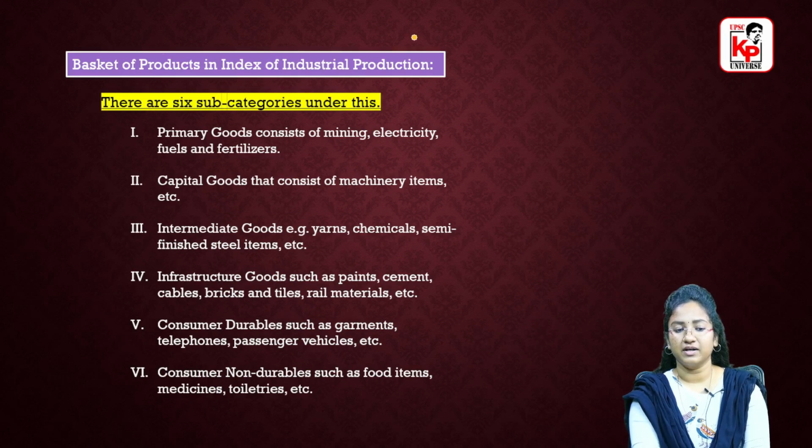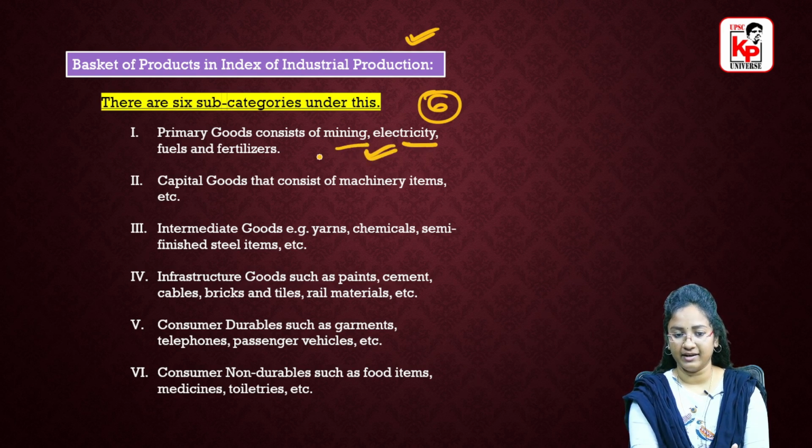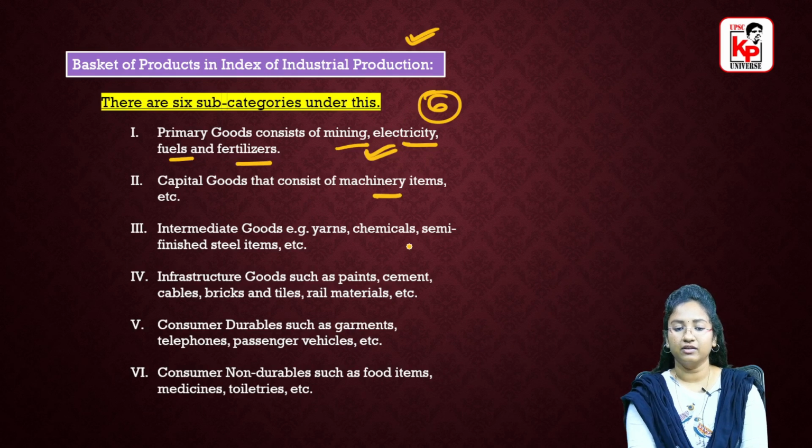What are the various baskets of products under the Index of Industrial Production? There are 6 subcategories. Under primary goods, we have mining, electricity, fuels, fertilizers, etc. Then we have capital goods, under which we have all machinery items. Under intermediate goods, we have yarns, chemicals, semi-finished steel items, etc. Why are these intermediate goods?